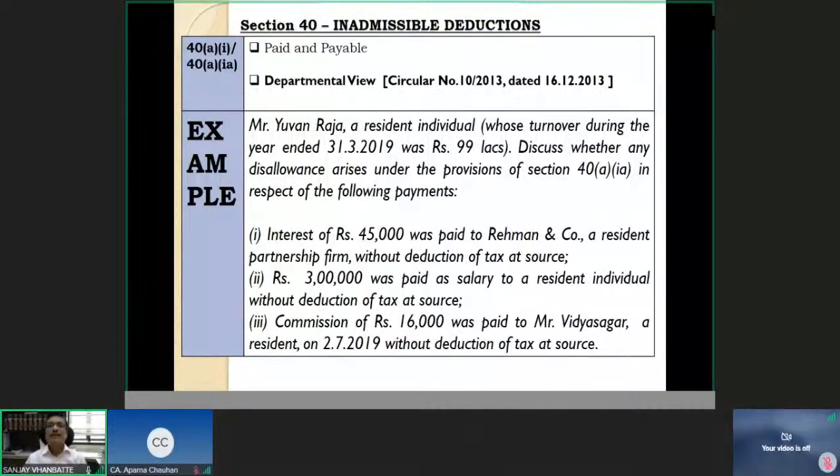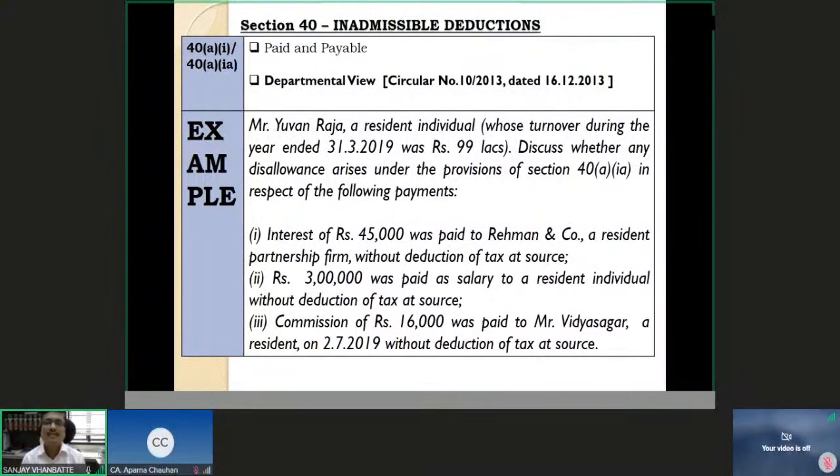But the department has come out with a circular, which is there on the screen, where it says that it will apply not only to the expenditure which remains payable at the year end, but also to what is actually paid during the year. So any expenditure incurred for that matter, whether paid or not, with TDS default, the disallowance will get attracted.